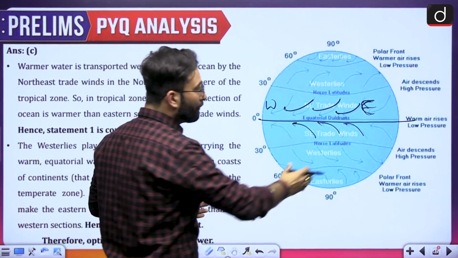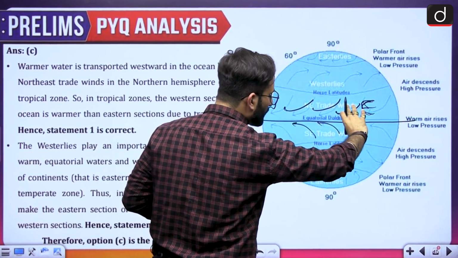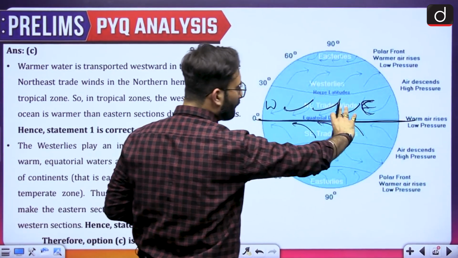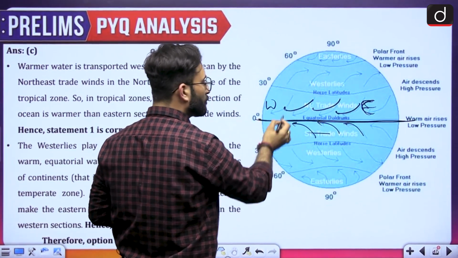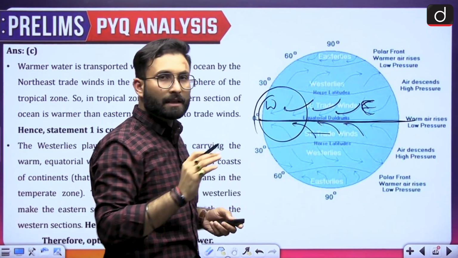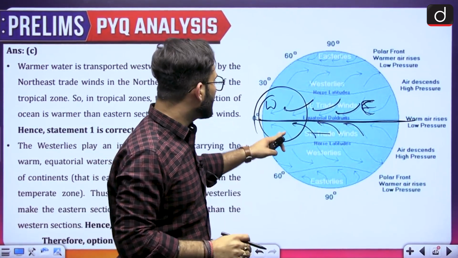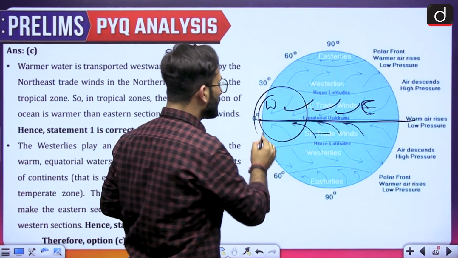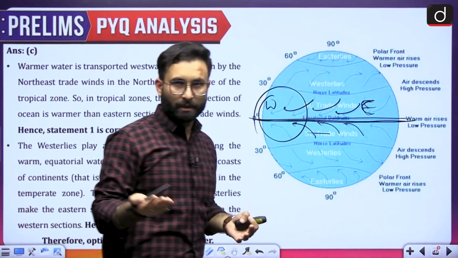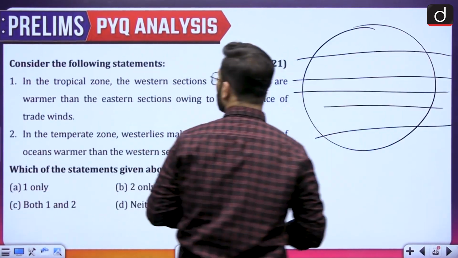So whatever water is there is warm water, because it is the equator, and this is moving towards the west. So you will see that the western sections at the equator are warmer. Why is this warm water? Because obviously this is the equator where insolation is high. Considering that, statement 1 becomes right.